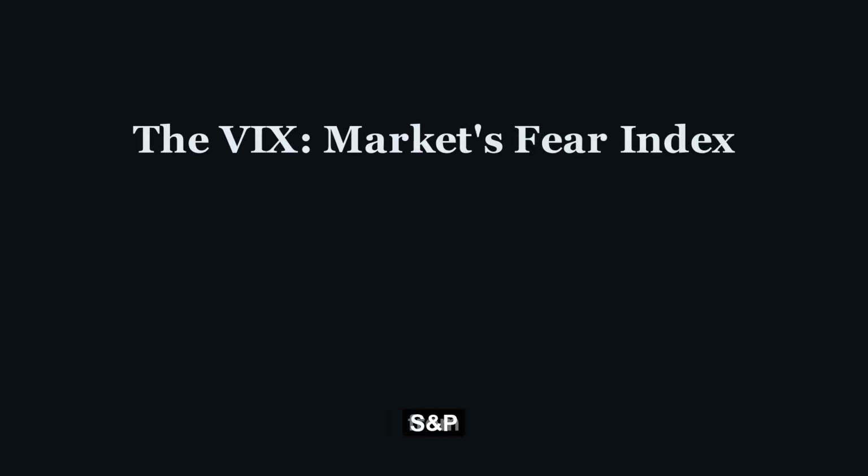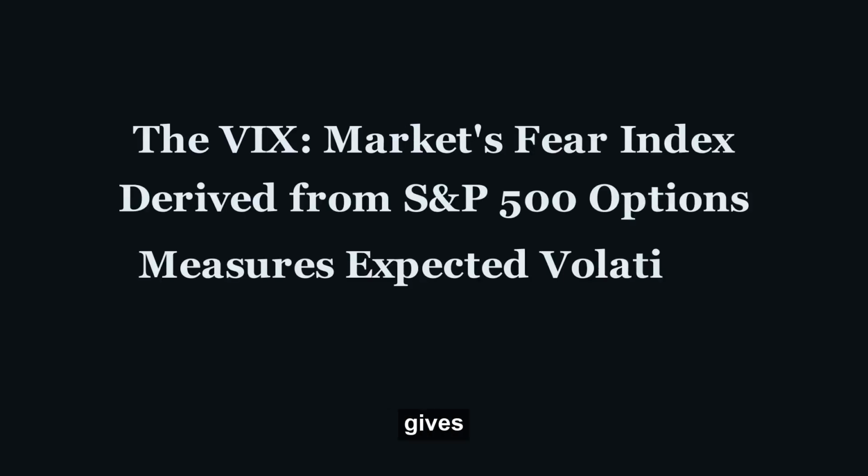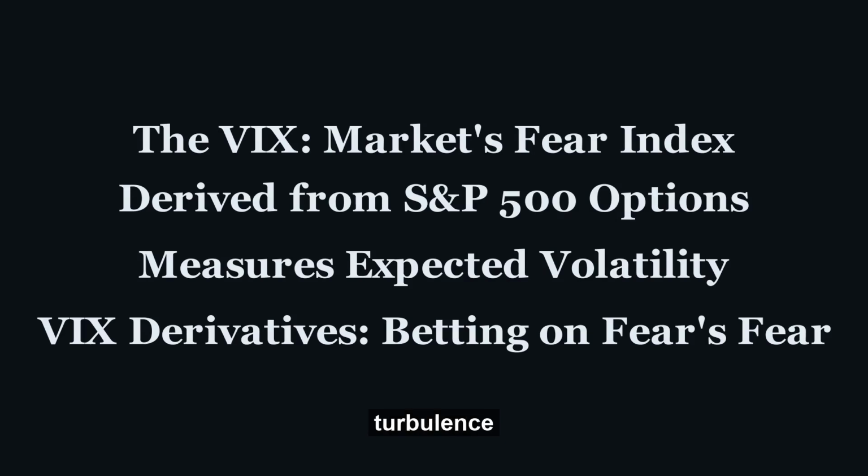The VIX, derived from S&P 500 options prices, gives us a real-time pulse on expected market turbulence. When it spikes, it signals heightened uncertainty; when it dips, relative calm. Today, for instance, the VIX showed significant movement, reminding us that even the measure of fear isn't static. But for sophisticated traders, the real game is in VIX derivatives, options and futures whose value depends on the VIX itself. Pricing these is like trying to predict the weather, when the weather forecast itself is constantly changing.